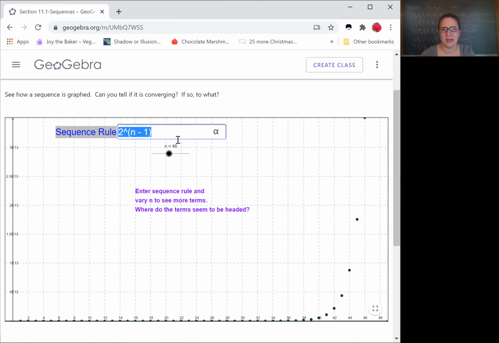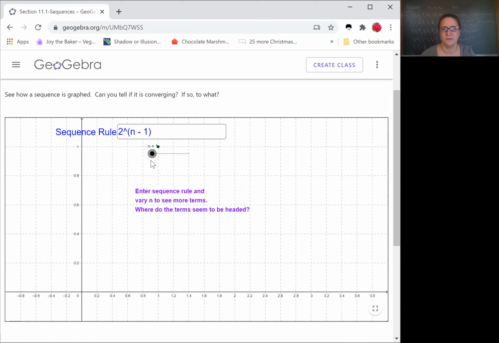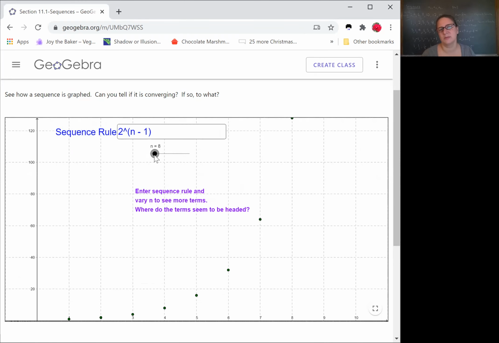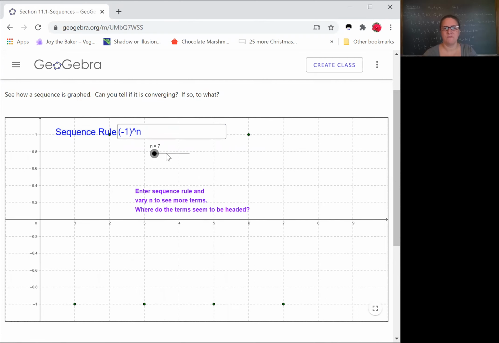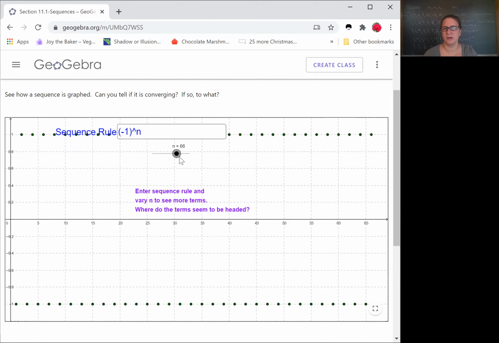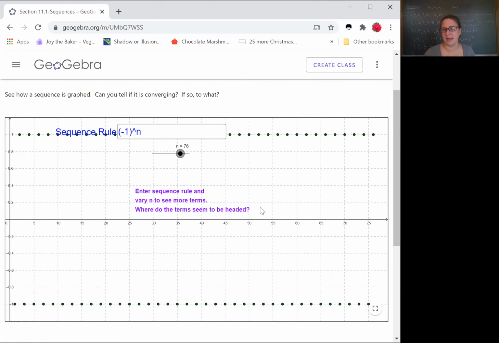You can see how big the scale is. You can see if I just go down to a few n's, it goes up very fast, like you would expect 2 to the n, or 2 to the n minus 1, is going to do. Okay. But what's interesting here, sort of thinking about these as sequences, as graphs, right? So if I do minus 1 to the n, okay, we can see you're bouncing back and forth between -1 and 1. And then as I go further, it's not going to change, right? It's going to do the same thing. It's going to bounce back and forth.